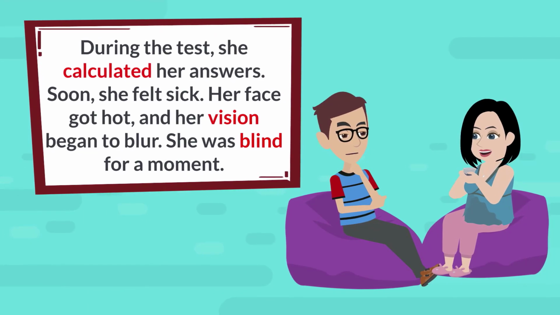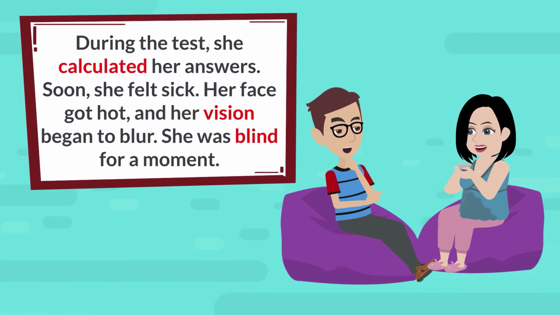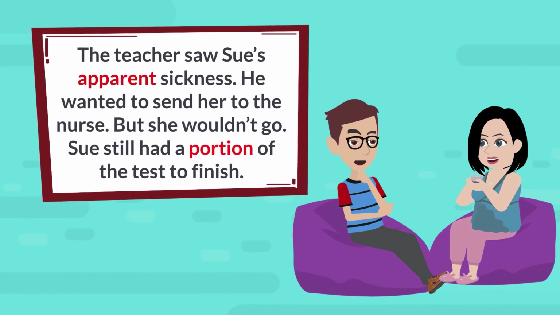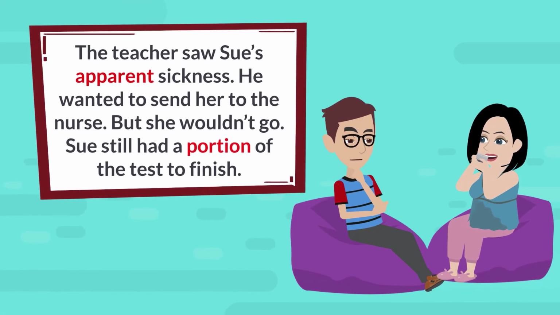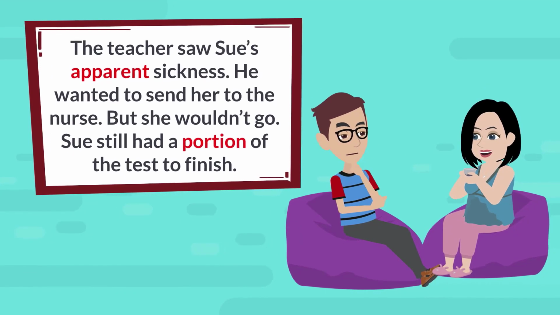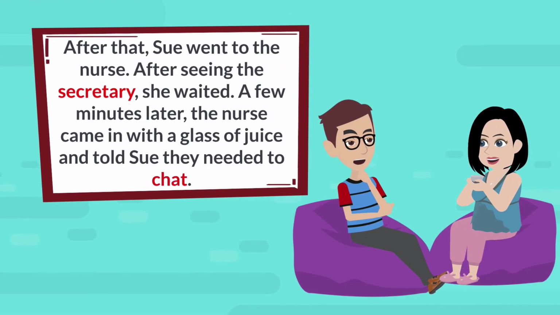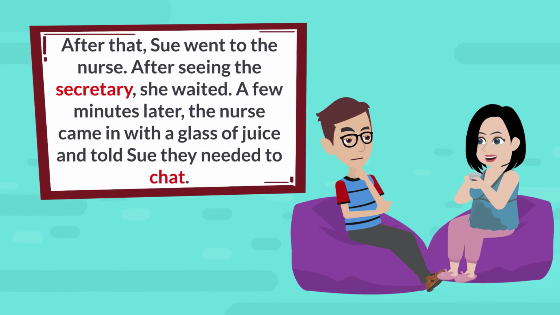Her face got hot, and her vision began to blur. She was blind for a moment. The teacher saw Sue's apparent sickness. He wanted to send her to the nurse, but she wouldn't go. Sue still had a portion of the test to finish. After that, Sue went to the nurse.